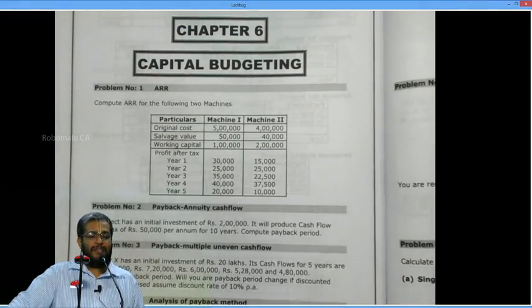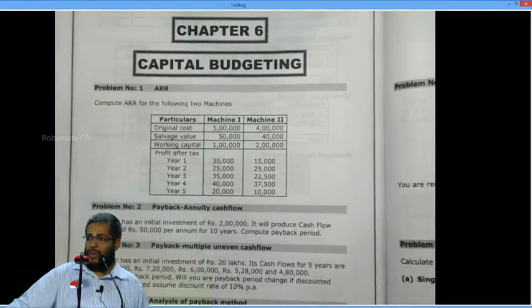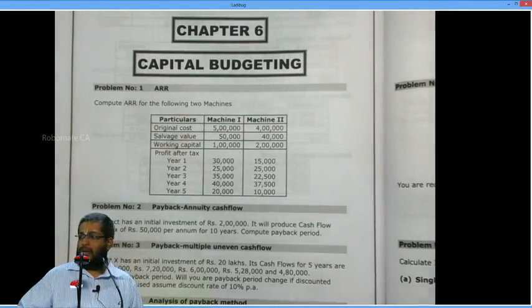No. First step is to calculate what? Average profit after tax. Second step, calculate the average investment. And then go for both the formulas to calculate the ARR. Can we do it together? Write down: Solution to question number 1.